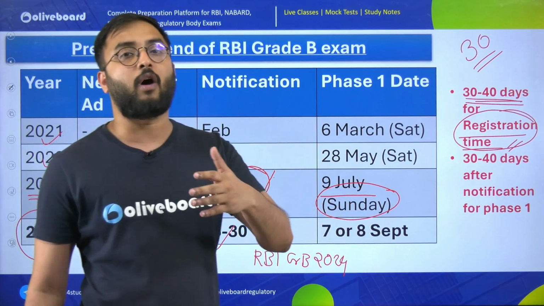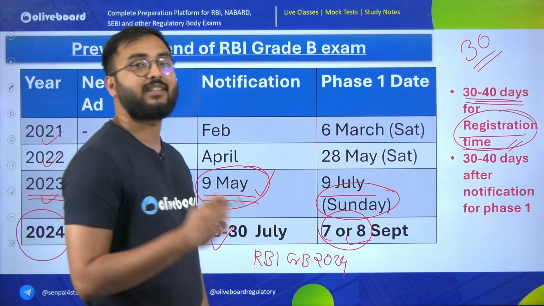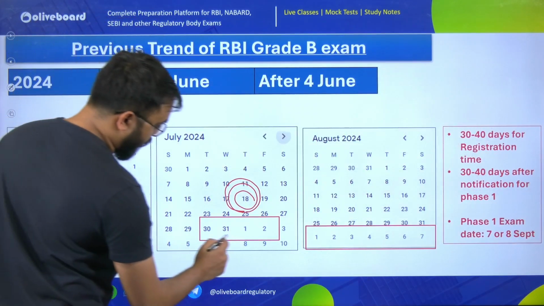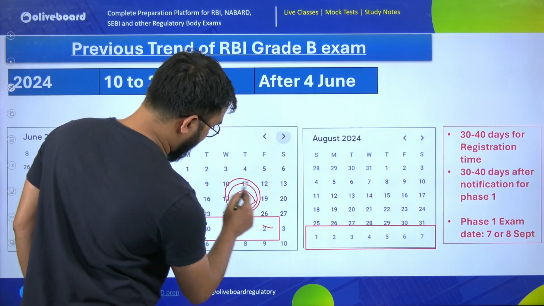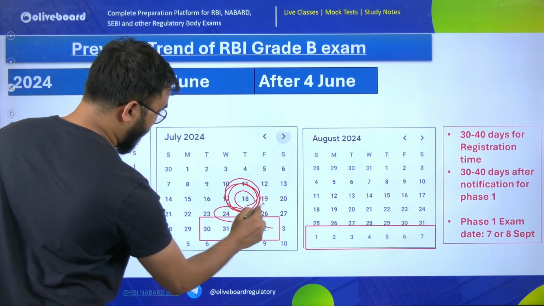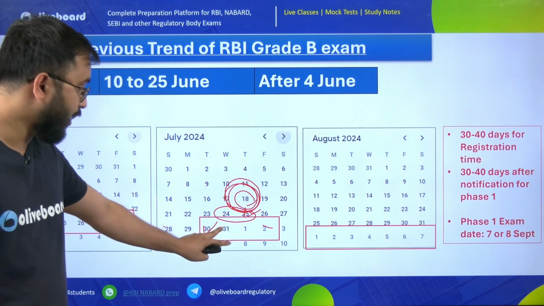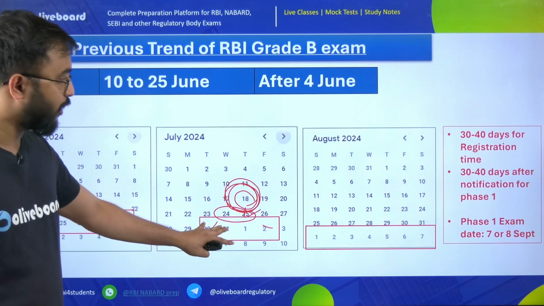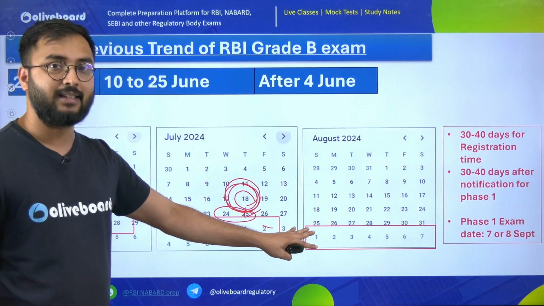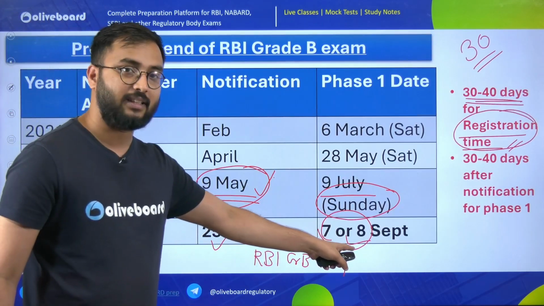After filling the form, you will again get 20 to 30 days, and in this way you can expect your exam after 7th or 8th of September. If you look at the calendar year, here you can expect the short notice in the newspaper on the 18th. After 10 days, between 25 to 30, you can get the detailed notification. After that, 20 to 30 days for application filling, and another 20 to 30 days, so your exam will go into September. That's why I'm saying that your exam will go in September.